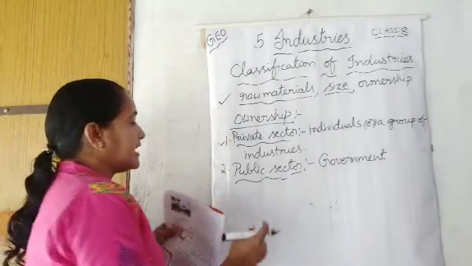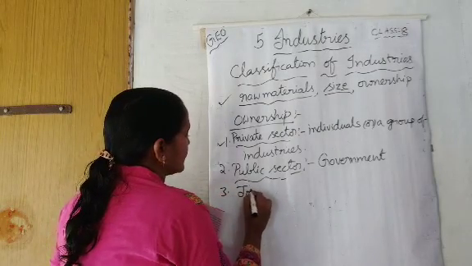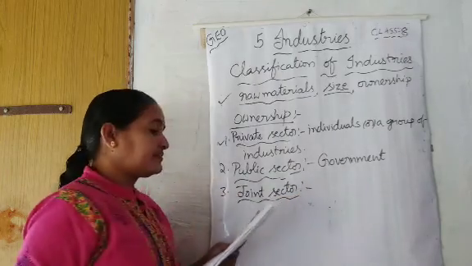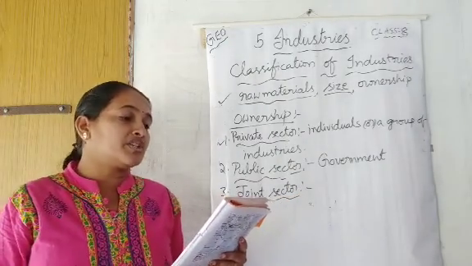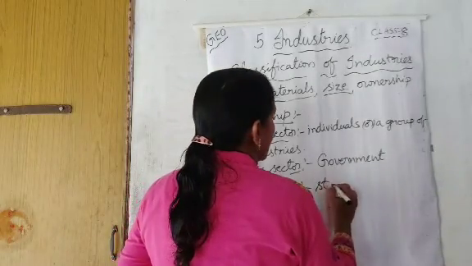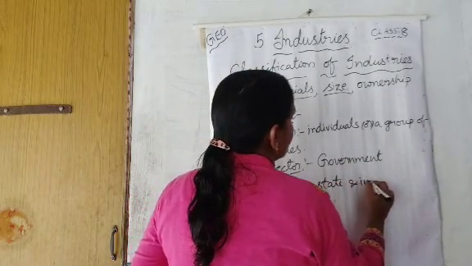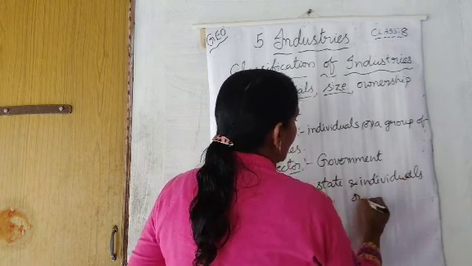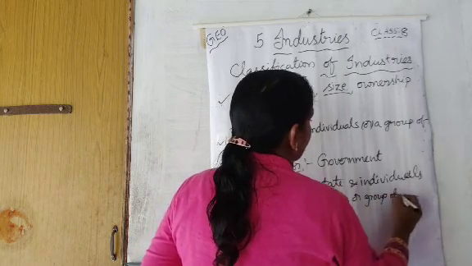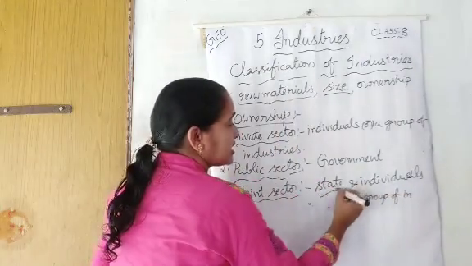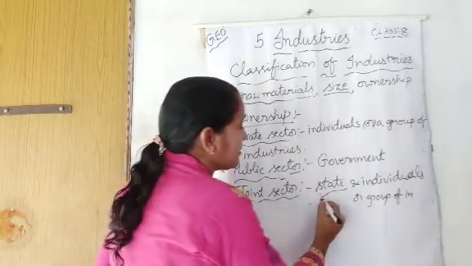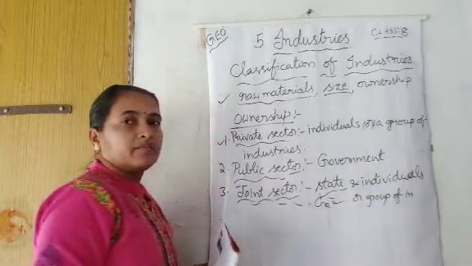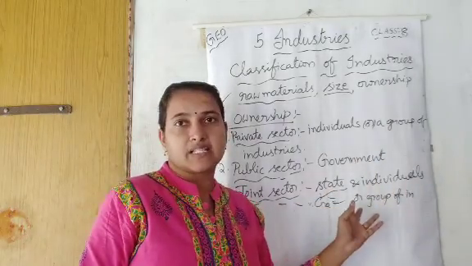Next, third category is joint sector industries. What is joint sector? They are owned and operated by the state and individuals or group of individuals. Individuals will be there and the state will be there, that means government will be there. So then we can say that this is joint sector. That means government and individuals. Okay.